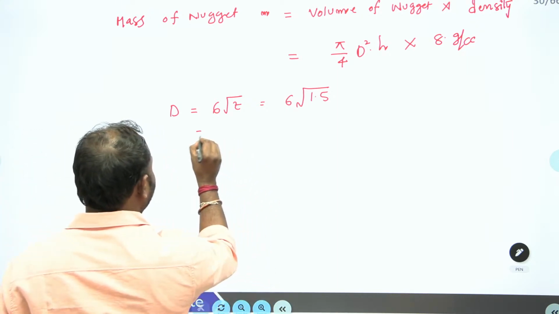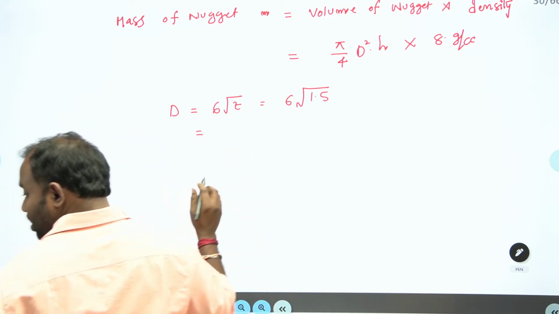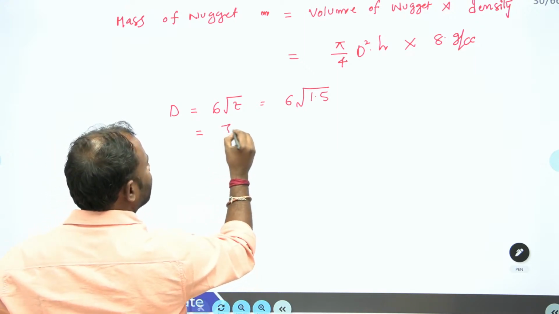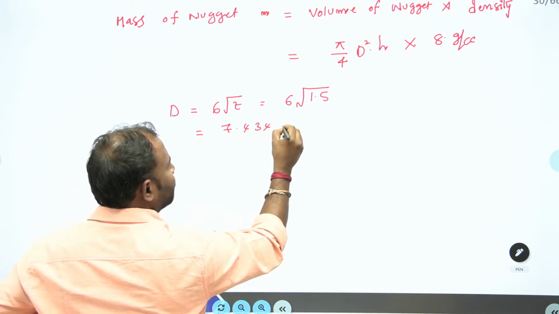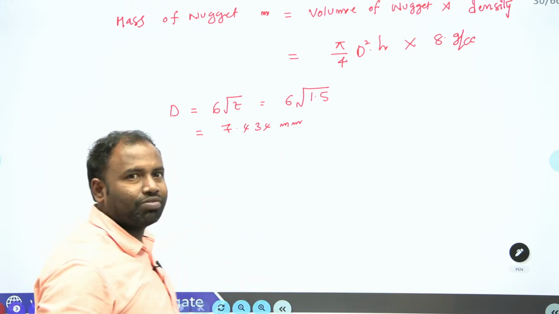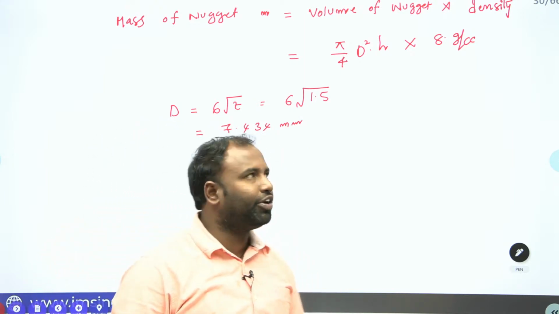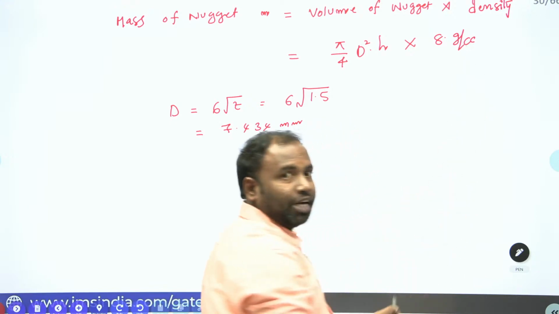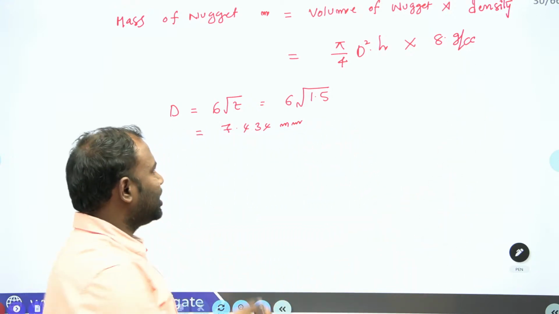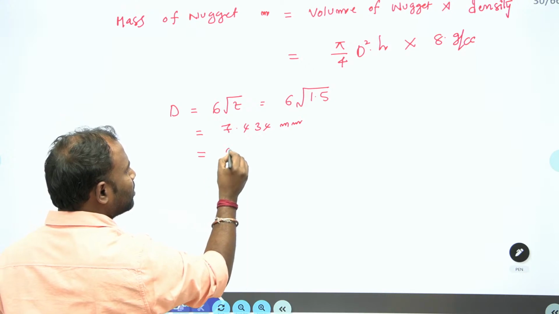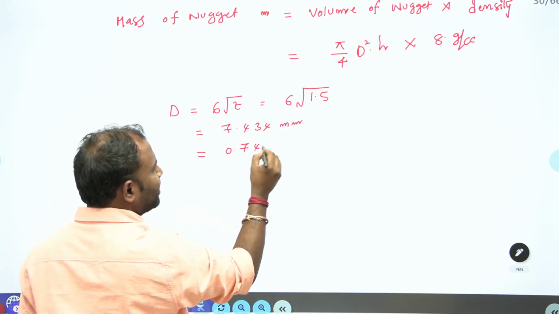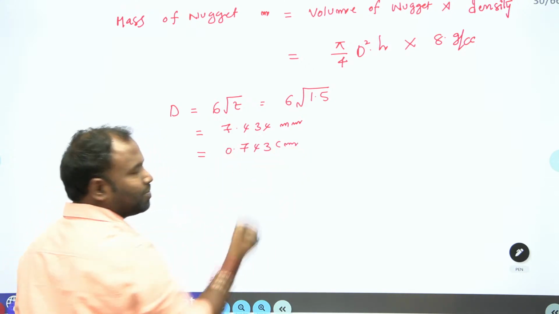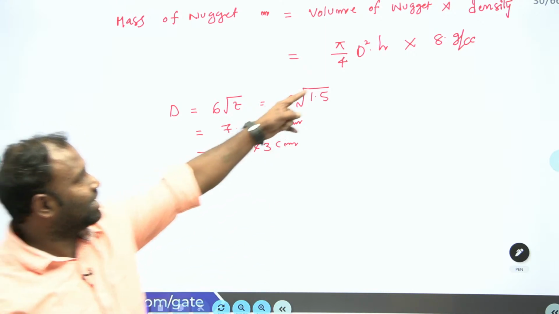Such that you are going to get d equal to 7.34 mm. But do remember guys, be very careful with units. Here density is given in gram per cc, centimeter cube. That is why convert your dimensions also to centimeter, 0.734 centimeter. Clear everybody?